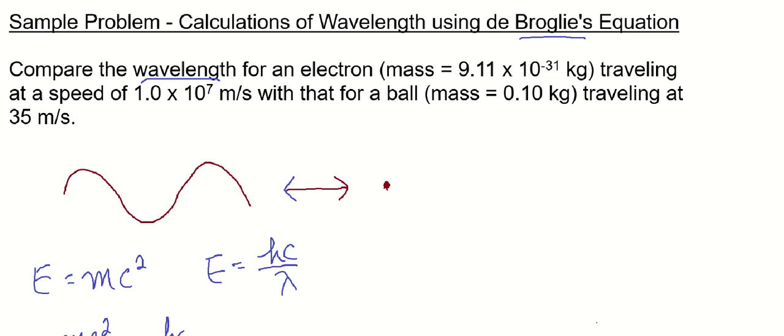All right, so we got a problem here. We got an electron. Let's do this in red. Given the mass in SI units, speed in SI units, great. Get the wavelength. And then we're going to compare that to, let's go with green, the ball, mass in SI units, speed in SI. All right, perfect.